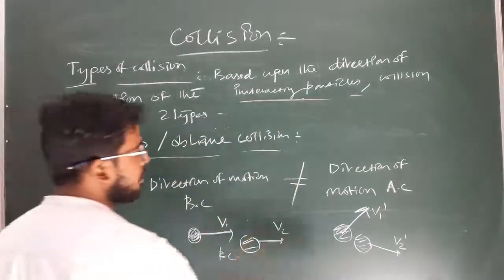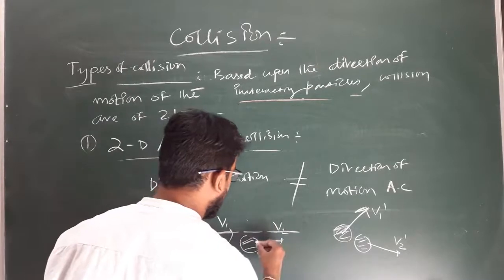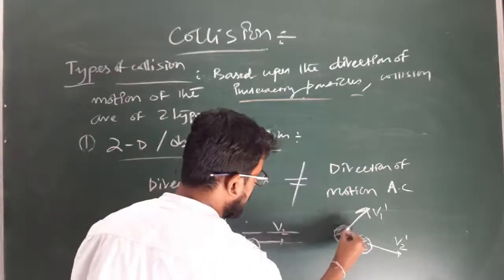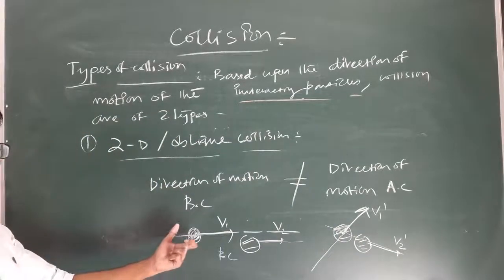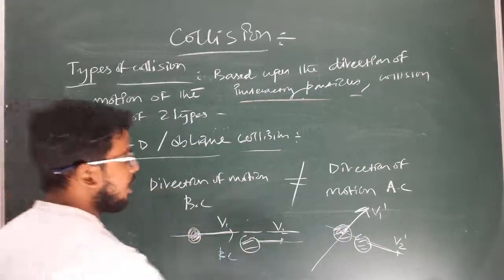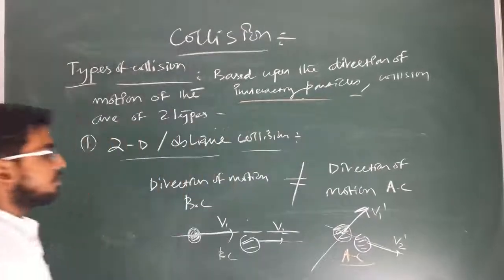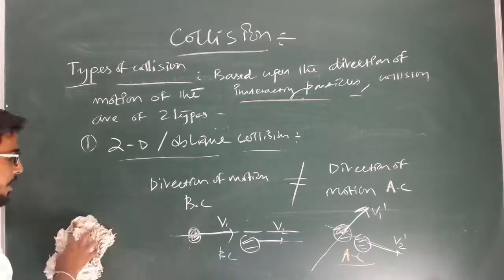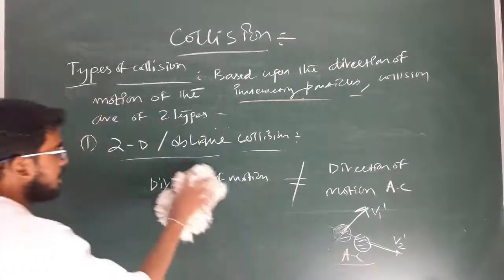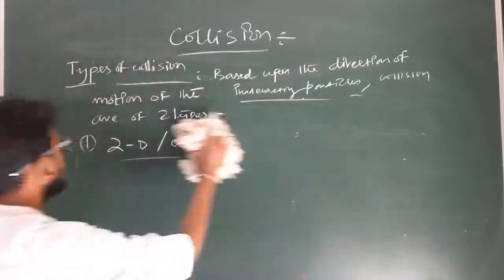Then in this type of collision, before collision they are having motion along the same direction, but after collision the motion will be in different directions. Then in this case the collision is said to be what? This is the condition for after collision. The collision is oblique or two-dimensional collision. Clear? So these are the types of collisions depending upon the direction of motion of the interacting particles before and after collision. Clear?